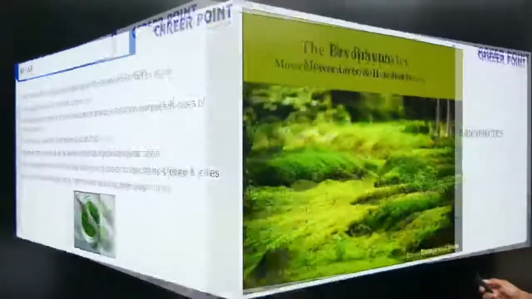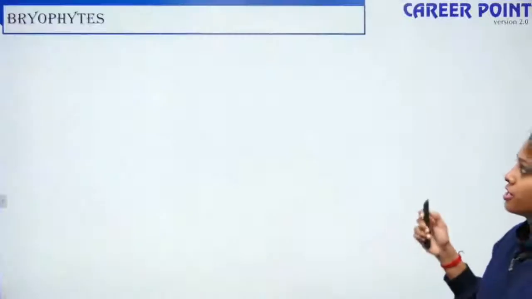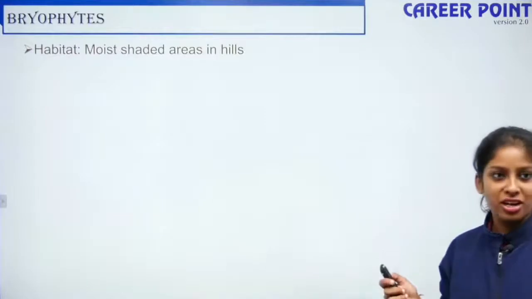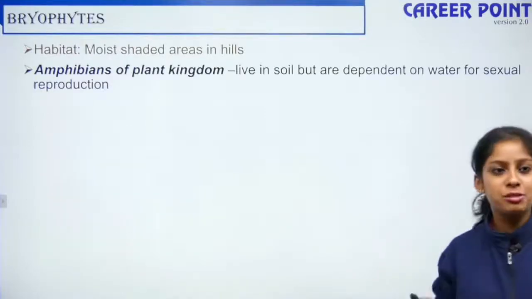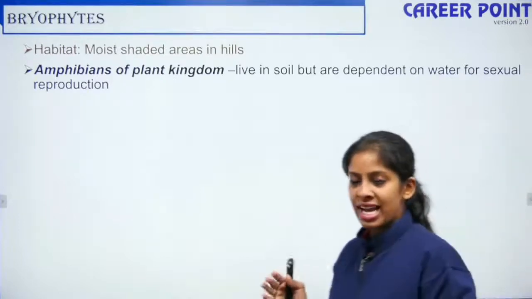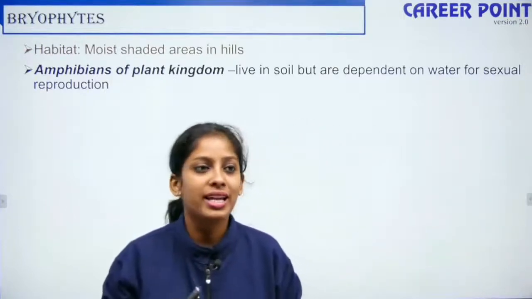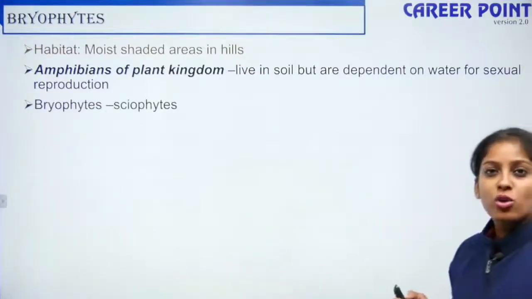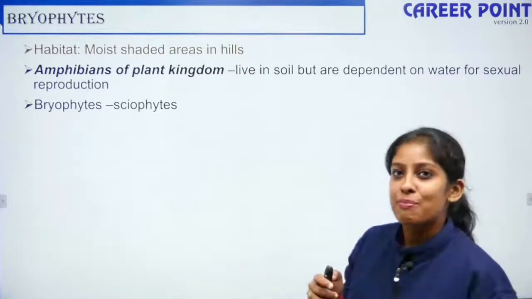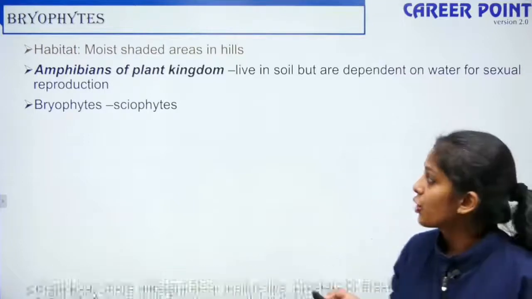Okay. Right. So the next member is bryophytes. They live in shaded regions. They are called the amphibians of the plant kingdom because they live normally on land, but for fertilization they need the medium of water. They are also known as sciophytes because they love being in shade. So that is why they are sciophytes.